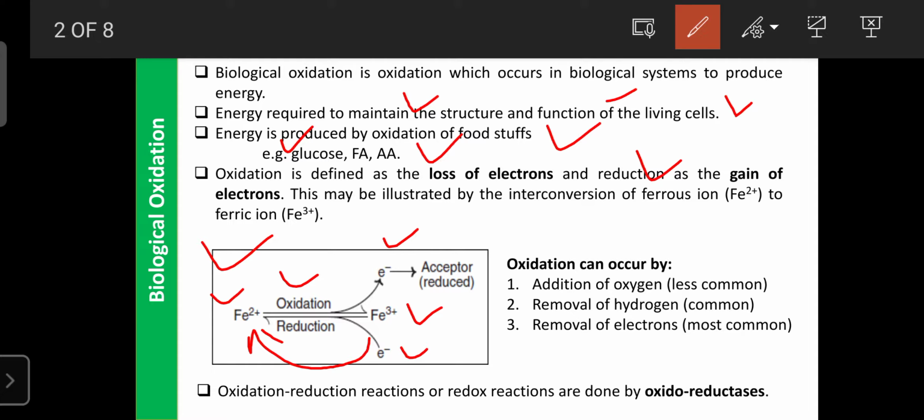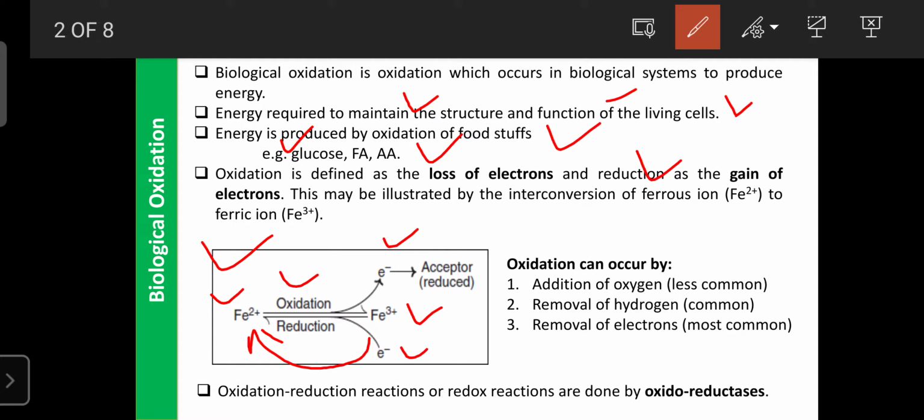Only unstable-state electrons undergo oxidation as well as reduction. Here, the ferrous ion undergoes oxidation and loses an electron, which is responsible for the production of Fe3+. It can also reverse: the ferric ion, Fe3+, can get electrons from donors and form ferrous ions.